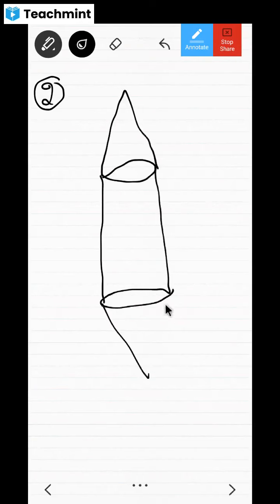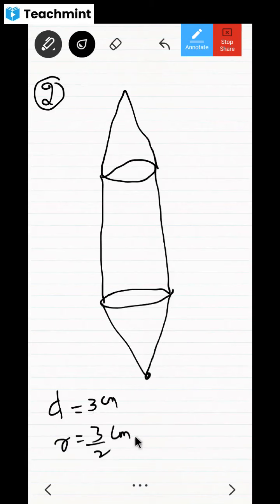I mean, nicely you can draw. Okay. Now here, the diameter they have given. The diameter is equal to 3 centimeter. That means, don't you think the radius becomes 3 by 2 centimeter? Yes, sir. So it has become 3 by 2 centimeter.